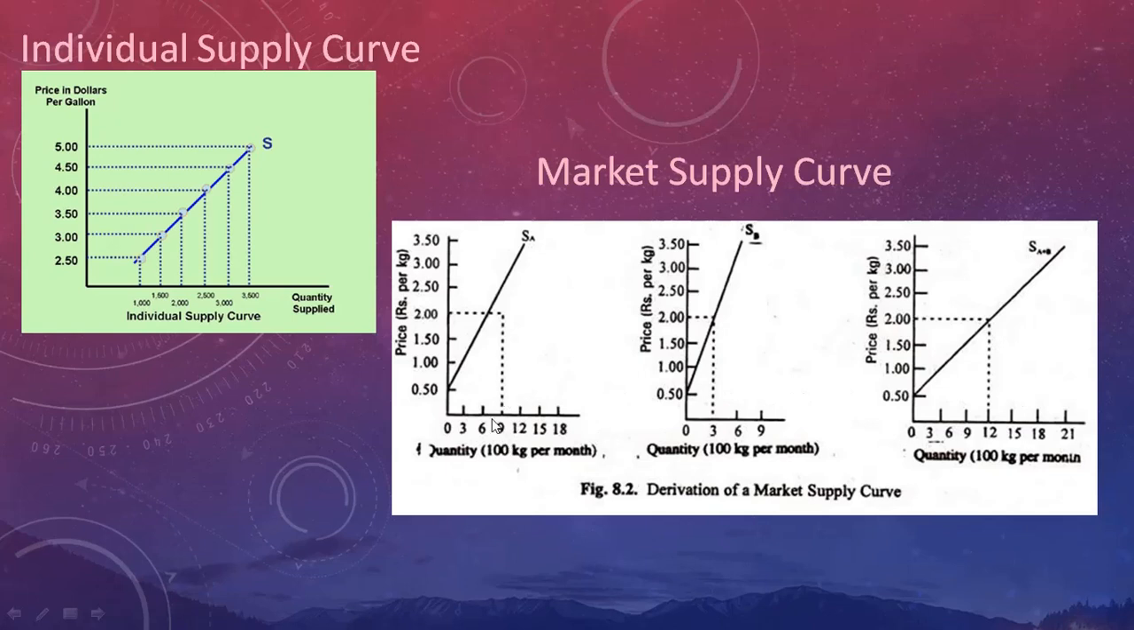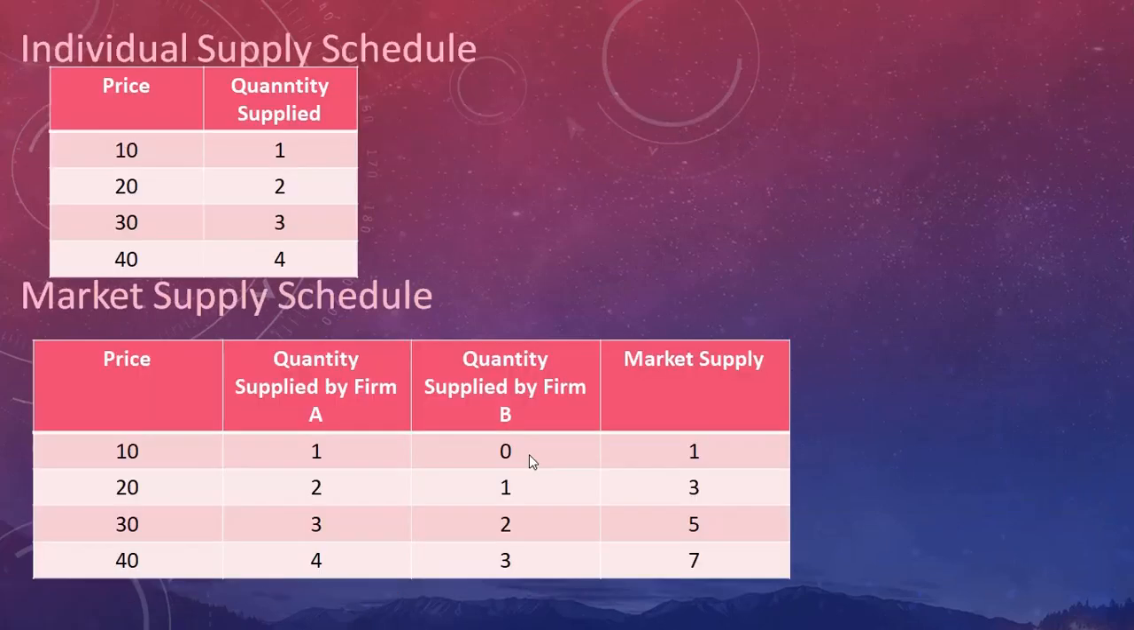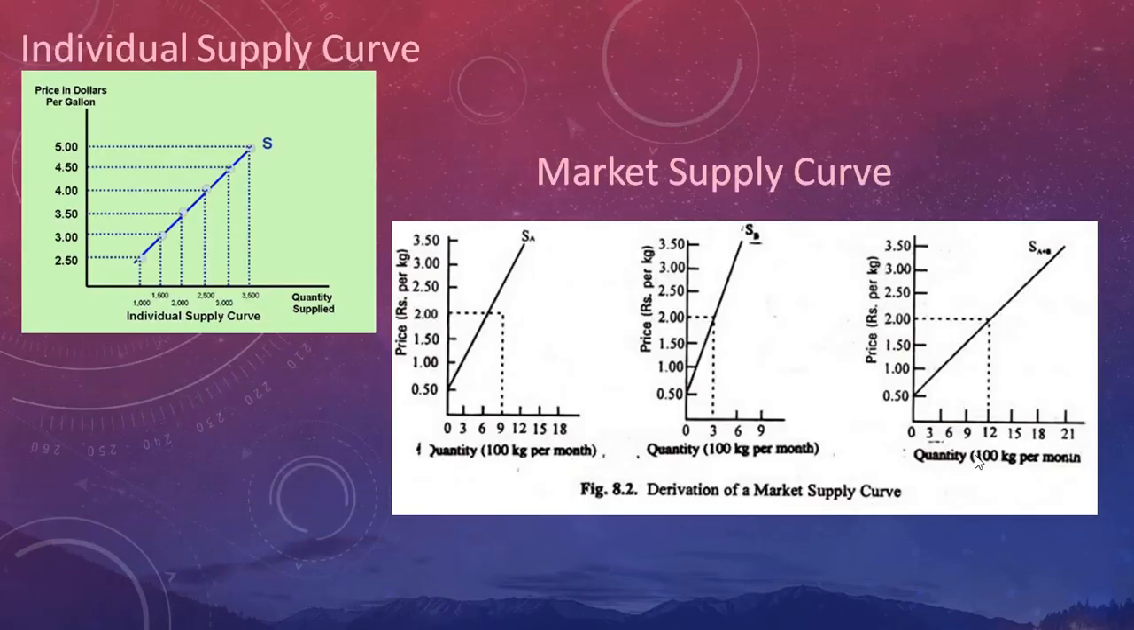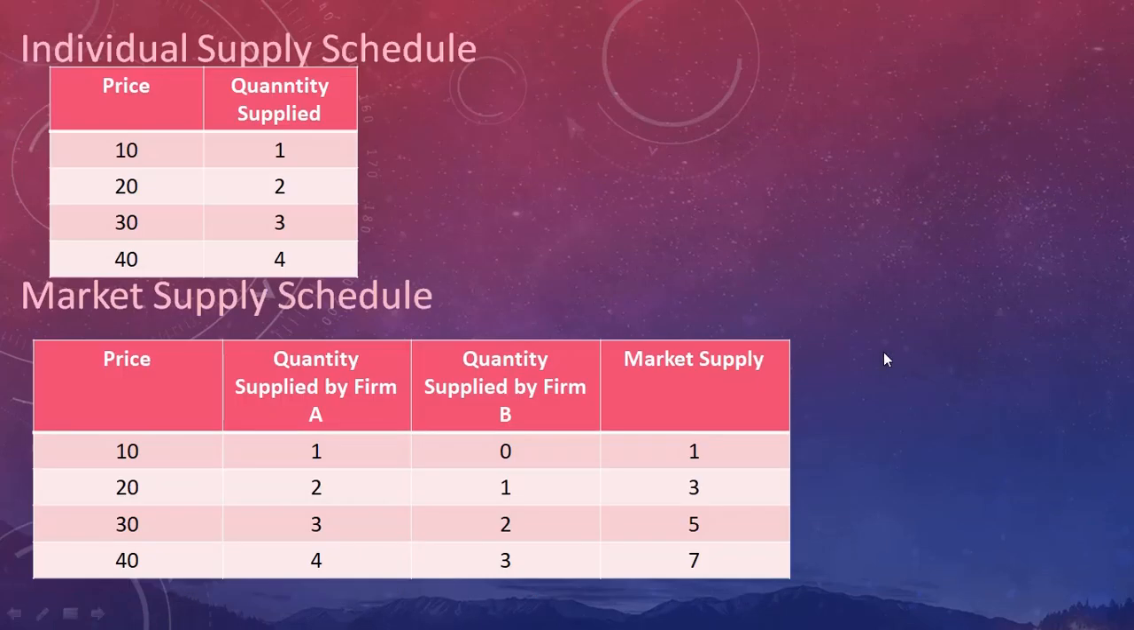You can see it here. This is the supply of firm A and this is the supply of firm B. Now if you combine these two, you will get a market supply curve. It will be better if you try to understand the market supply curve through this table, the market supply schedule.